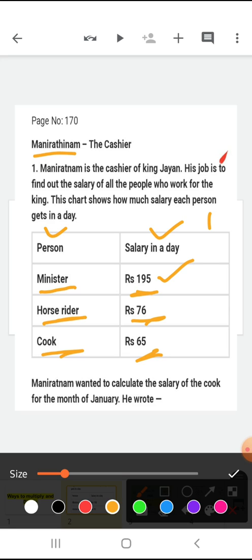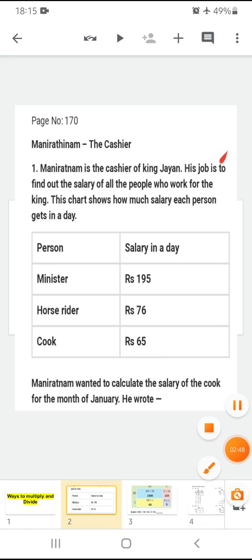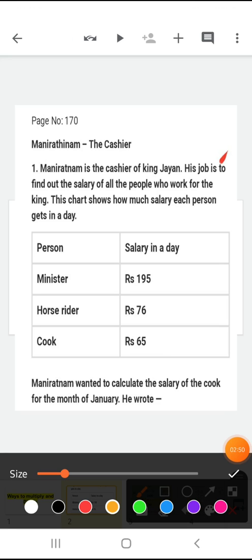Now from this chart you have to find something. Mani Ratnam wanted to calculate the salary of the cook for the month of January. As you can see, the cook is getting 65 rupees a day, and you have to find the salary for one month, that is the month of January.